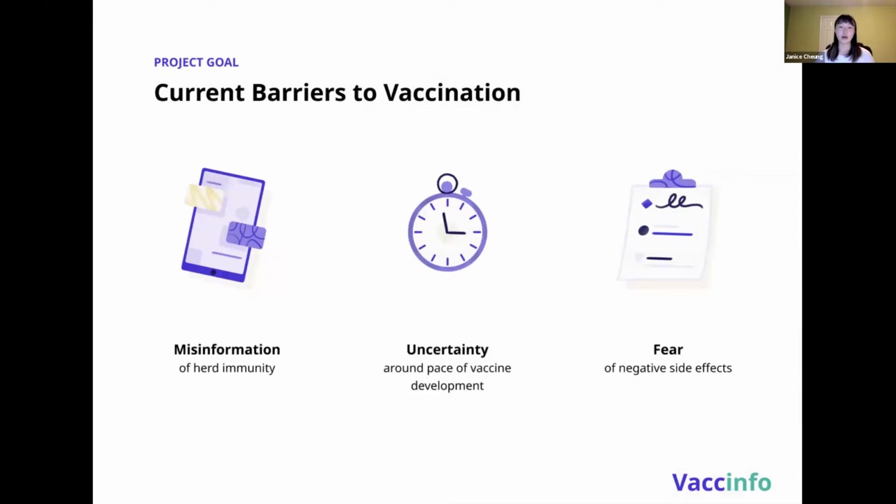So early on in our design process, our team conducted some research in understanding the problem space and also identifying our actual primary user group, which was adults between the ages of 18 to 60 years old. And the 3 primary barriers to vaccination that we identified were first, misinformation around the science of herd immunity. The second one was uncertainty around the rapid pace of the vaccine development. And the third one is fear, which is really emotion-based around potential negative side effects of taking the vaccine.